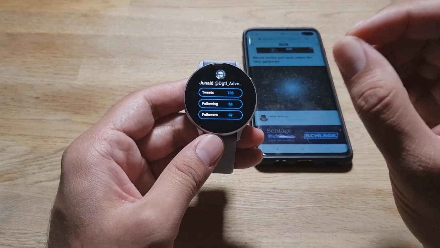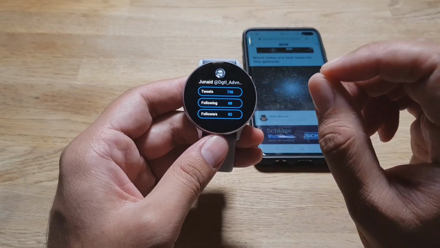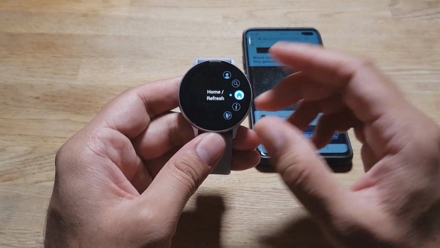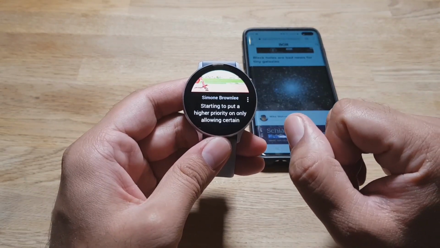It's an easy process. This is a very nice app actually, that you can use on your watch. Very handy.